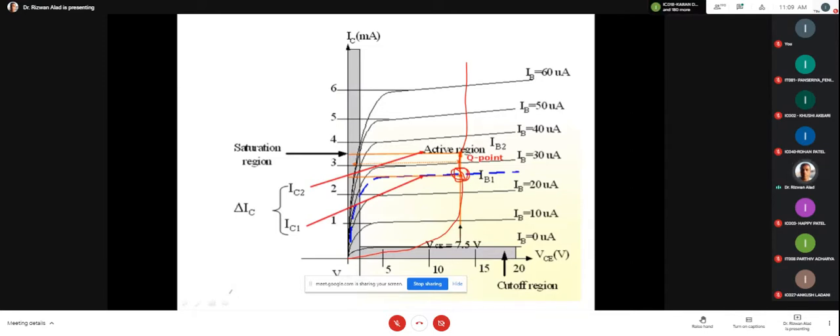It means what is the actual value of the base current IB1? What is the actual value of the collector current IC1? And correspondingly, what is the value of VCE? Here 7.5 volts is mentioned. So it is known as the operating point of the transistor. Is that clear? Yes, sir. Okay. And please remember, we will discuss this concept in detail in the next chapter, chapter number 7.